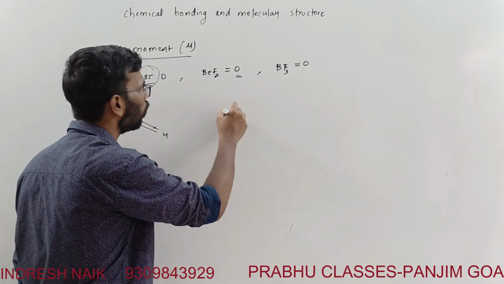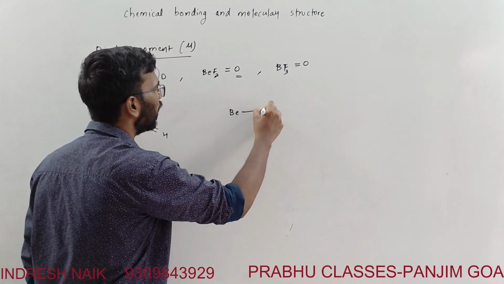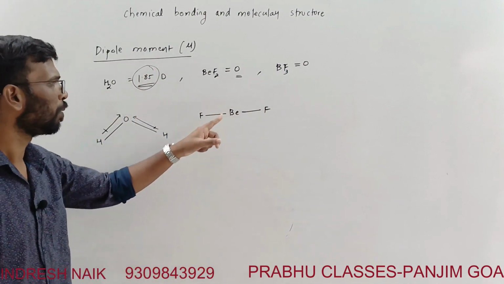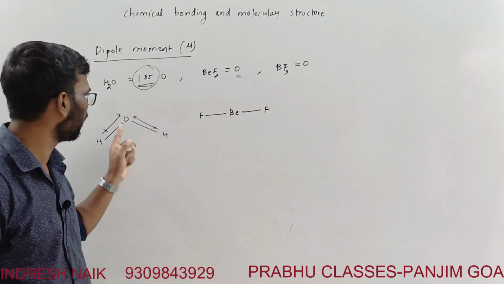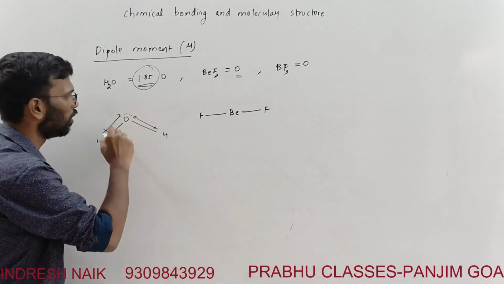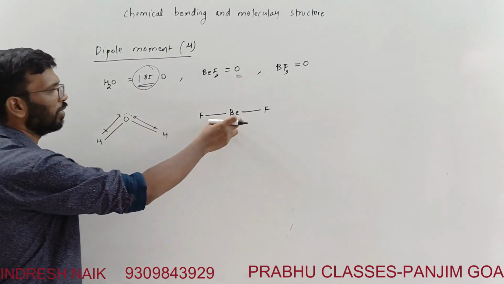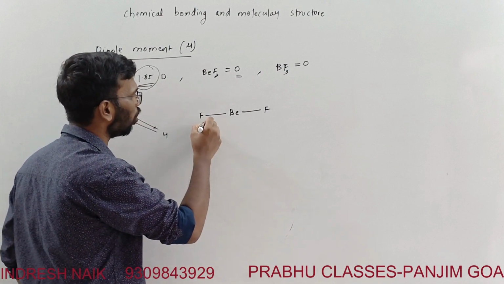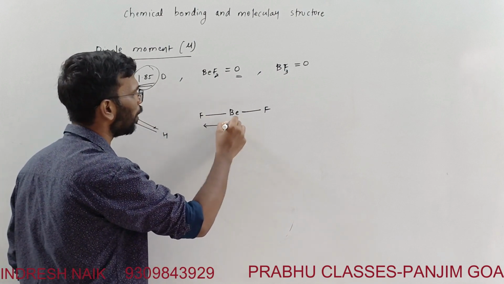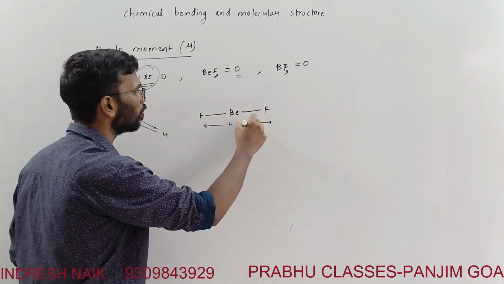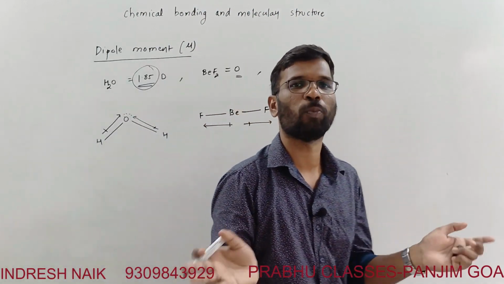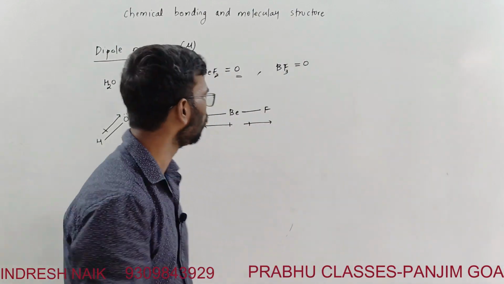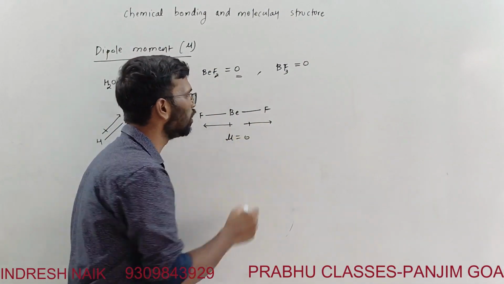Now beryllium fluoride: this is fluorine and this is fluorine. This is linear because there is no lone pair of electrons on the beryllium. Water has lone pairs of electrons, that's why it is bent. Here the direction of the dipole moments will be this way. Both dipole moments are exactly opposite to one another, so they will get cancelled. That's why mu will be equal to 0 over here.